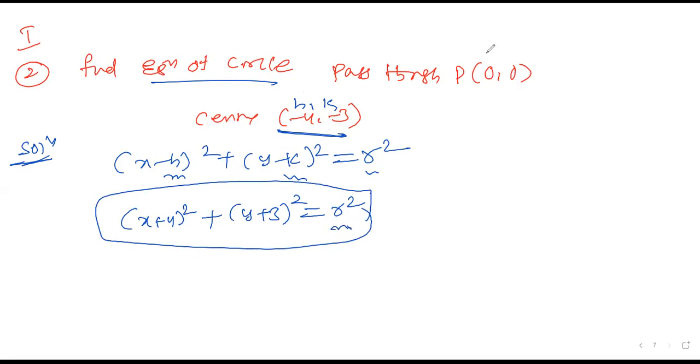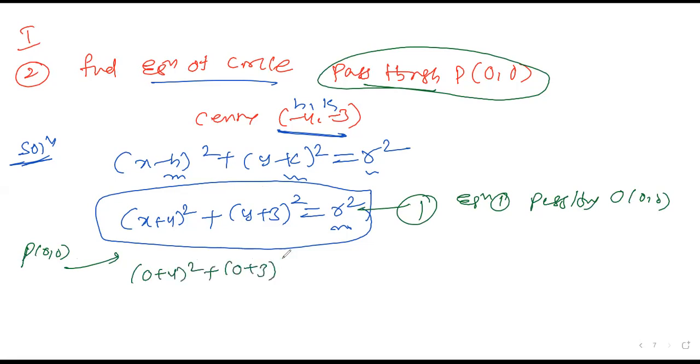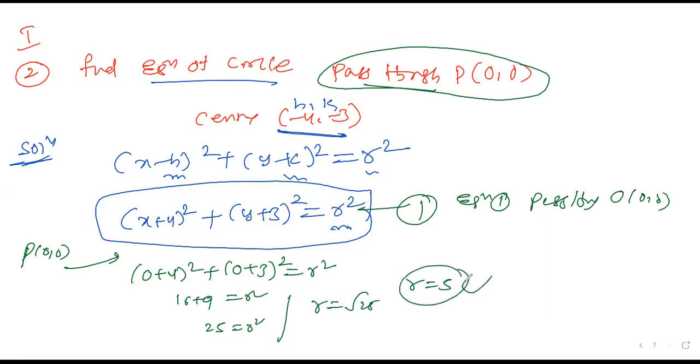So to find the r value, they mention one more clue here. What do they mention? It is passing through the origin. So take this as equation number 1. This equation number 1 is passing through the origin, 0 comma 0. Please substitute over here. What will come? (0 plus 4) whole square and (0 plus 3) whole square is equal to r square, because 4 square is 16 plus 9, it becomes r square. 25 is equal to r square. What is the value of r? Under root of 25, r is equal to 5. This r is equal to 5, substitute in the equation.